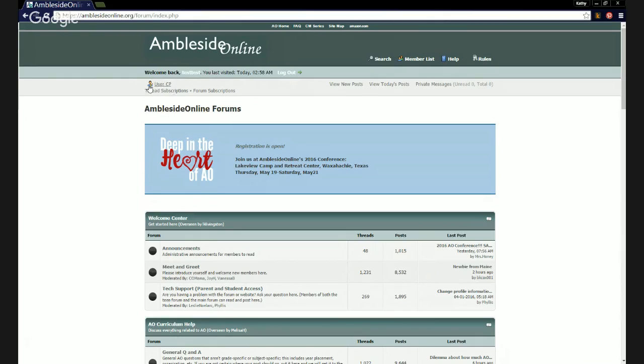This user CP right here is where we change our user settings. It's what would usually be called settings, but it has a different name here. View new posts will let us see all the most recent posts since the last time we've been on, and view today's posts will of course show us today's posts, just the posts. Private messages is where we get our messages from other users.